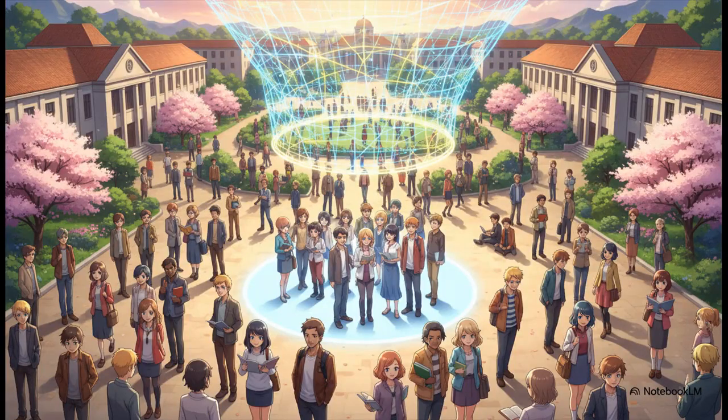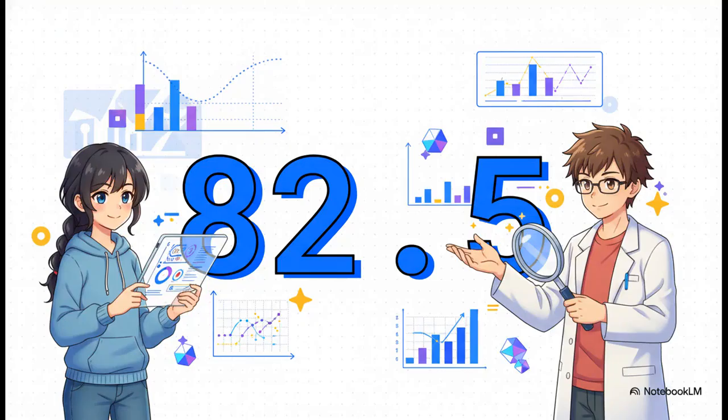Okay, let's just do a quick thought experiment. Imagine we go out, we pull a random sample of students from our university, and we calculate their average test score. And we get a result, 82.5. Okay. That's one data point. It's our best guess for now.